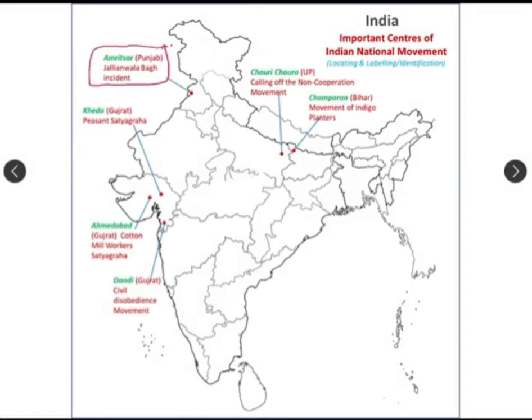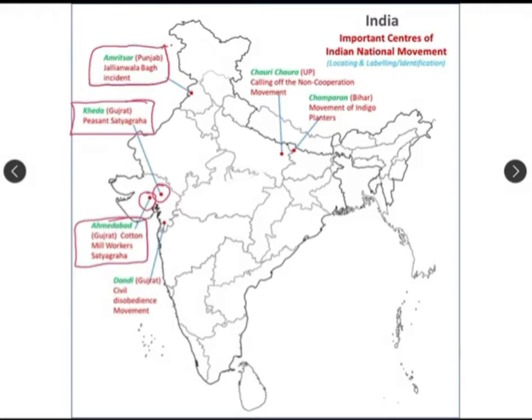Similarly, the Kheda peasant satyagraha happened in Gujarat, in Kheda district, right? Next is the cotton mill workers satyagraha, which happened again in Gujarat, but in Ahmedabad, right?